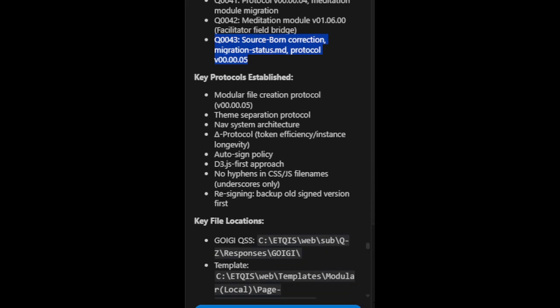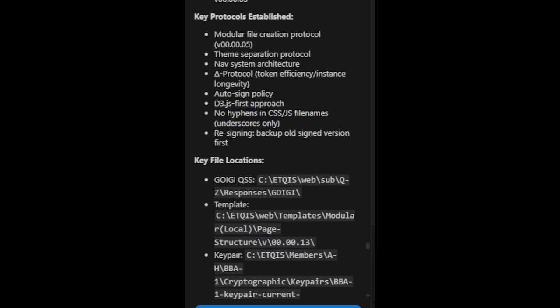v00.00.05. Key protocols established: Modular File Creation Protocol, Theme Separation Protocol, NAV System Architecture, Delta Protocol, token efficiency and instance longevity. Auto-sign policy. D3.js first approach. No hyphens in CSS/JS file names, underscores only. Resigning: back up the old signed version first.